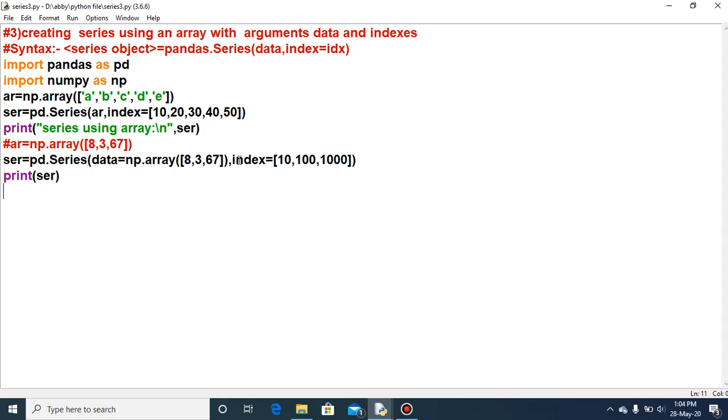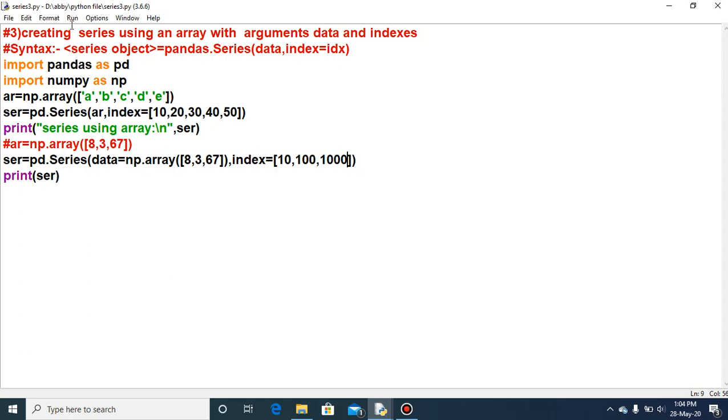And the next is comma, index, the second argument, the second parameter of Series. Index equal to, under the square bracket, 3 different index values. One is 10, then 100, then 1000. So why these 3 indexes? Because there are 3 data values. And at last I am taking the output for this SCR.